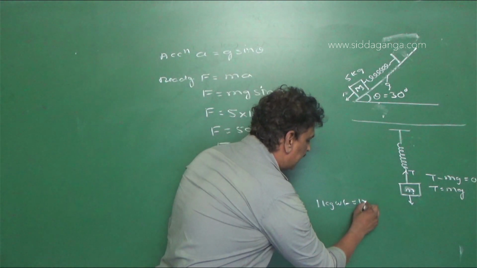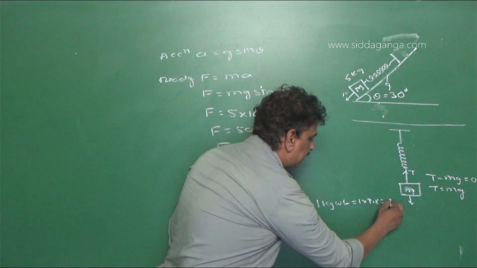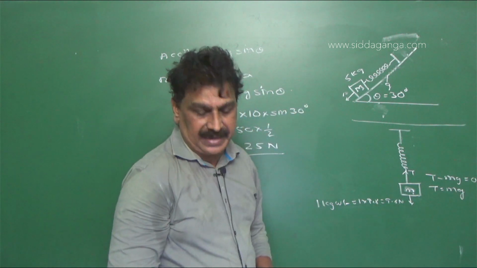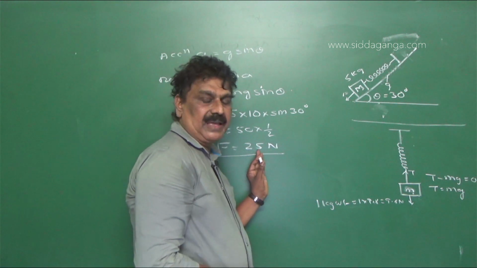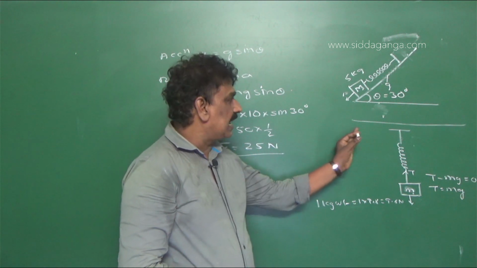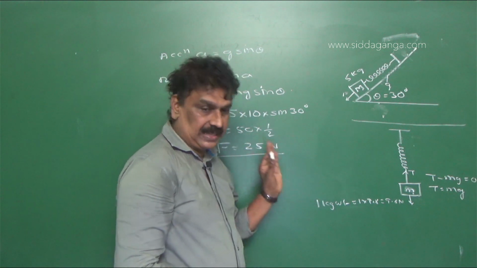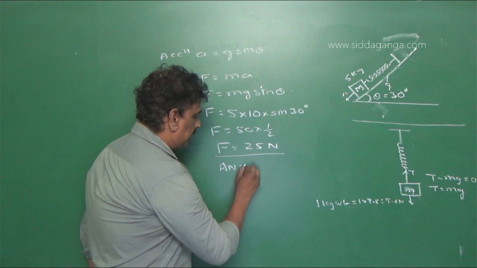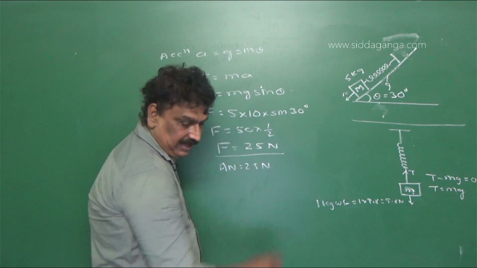That is equal to 1 into 9.8, that is equal to 9.8 Newton. So 1 kg weight is equal to 9.8 Newton, but here we have measured the reading in Newton, that is 25 Newton. Therefore the answer is 25 Newton.